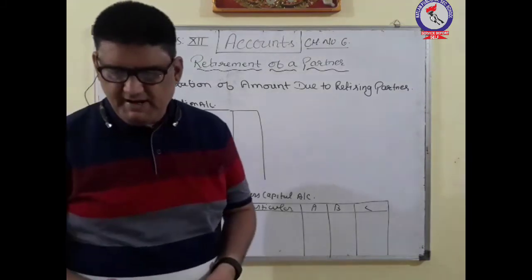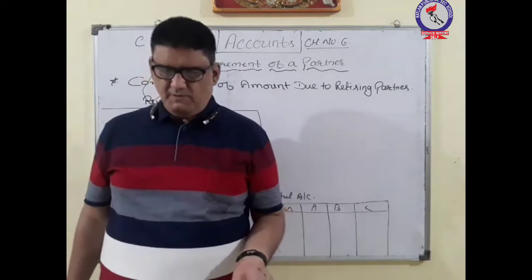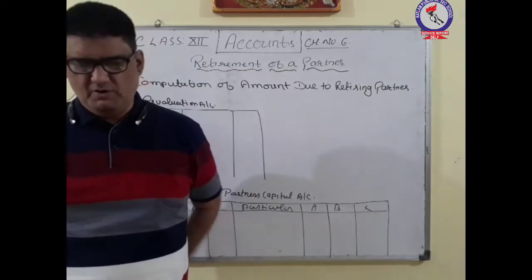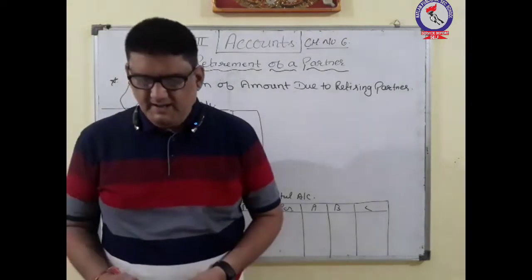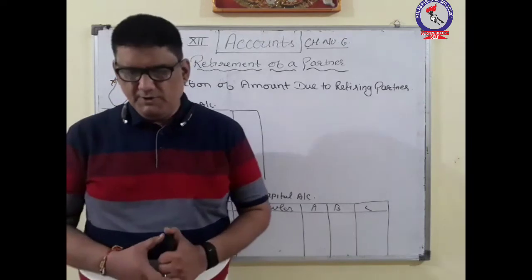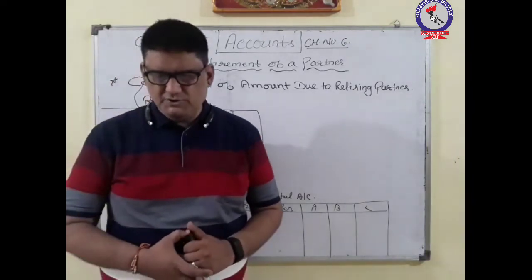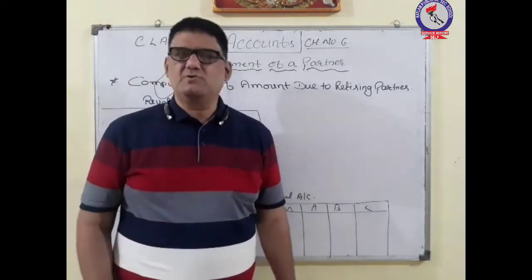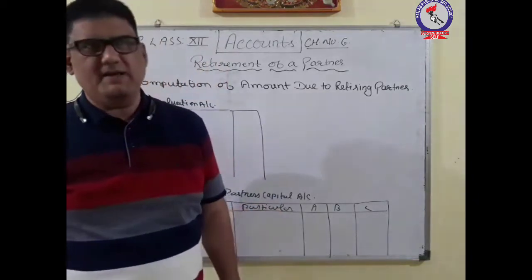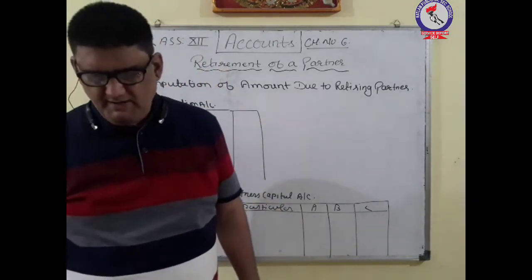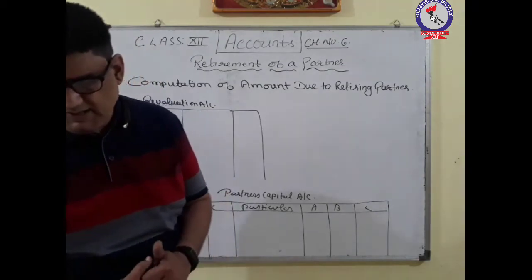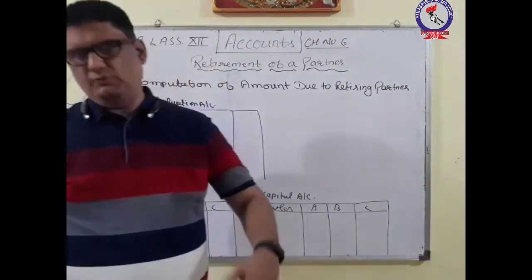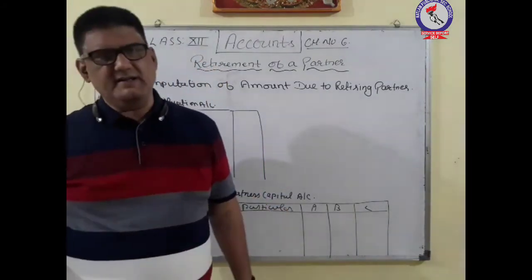And it was decided that C retires from the business on 1st April 2020, and it was agreed that the amount due to him will be paid on 30th June 2020. And it was also agreed that the amount we will pay to him will be paid after 3 months, on 30th June. Sorry, he retired from 1st April 2020, and we will be paying on 30th June 2020. Okay.